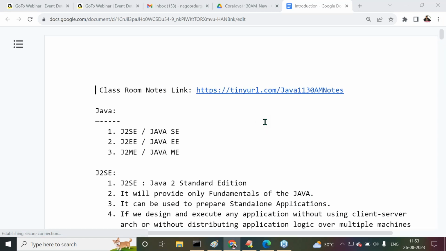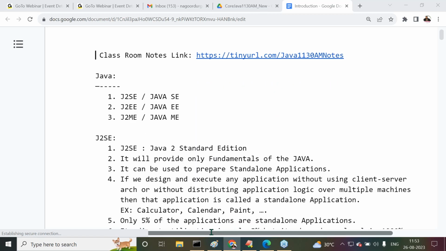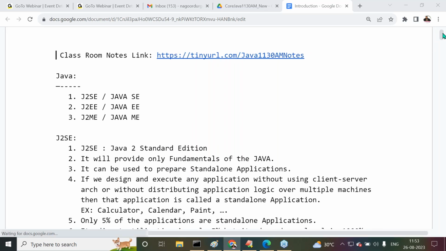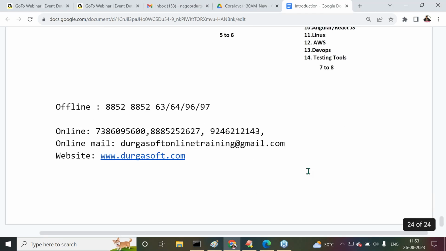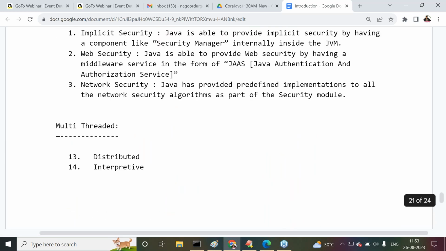Right, sir. And check what we completed in the last session. So I think we are discussing Java features. In Java features, almost all the maximum features we completed, except two to three features. First of all, tell me what is the requirement of these Java features? What is the need of it?